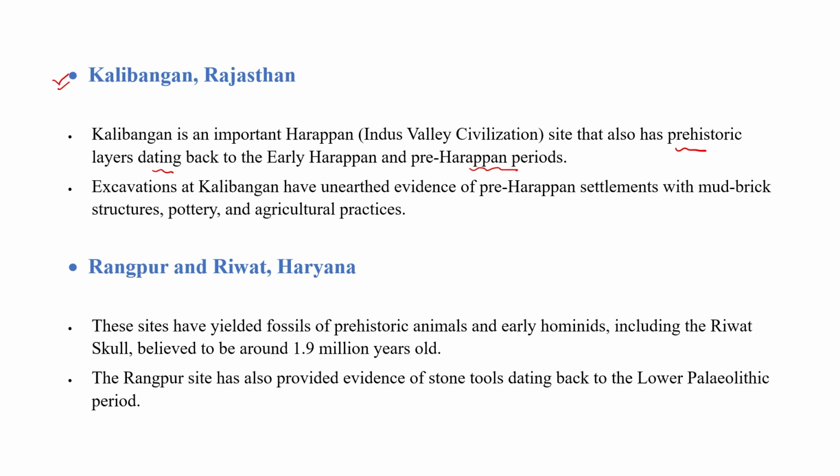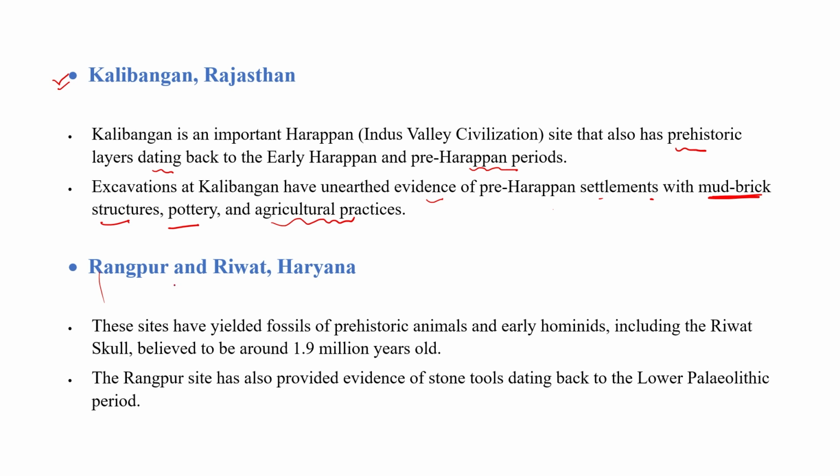We found some evidence related to the prehistorical period in this site, basically a pottery pattern. Excavations at Kalibangan have unearthed evidence of pre-Harappan settlement with mud bricks, structures, potteries and agriculture practice. So this indicates that Kalibangan was established before the Indus Valley civilization, and it was an important part during the time of the Indus Valley civilization in India.